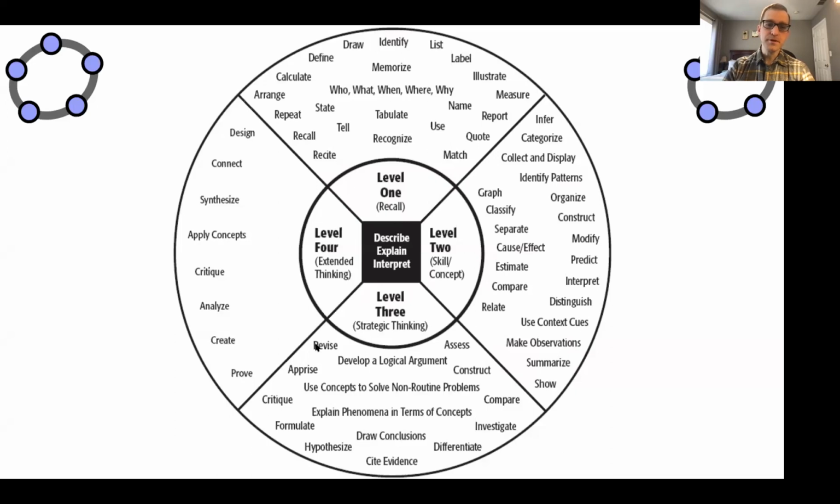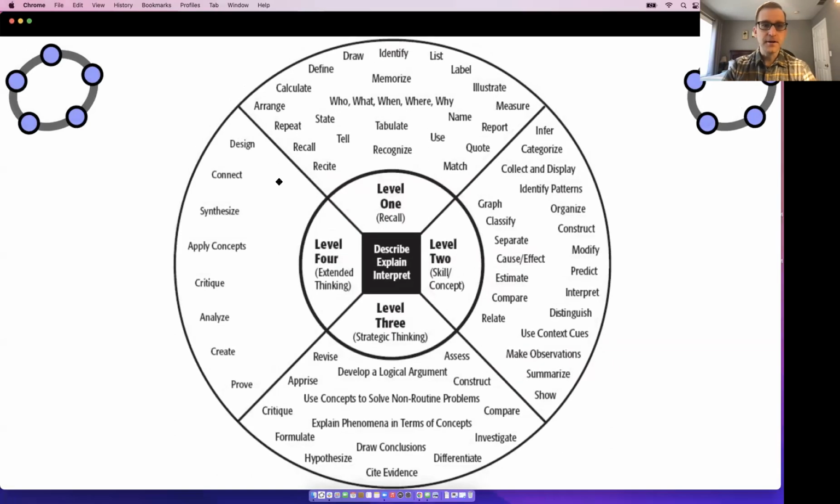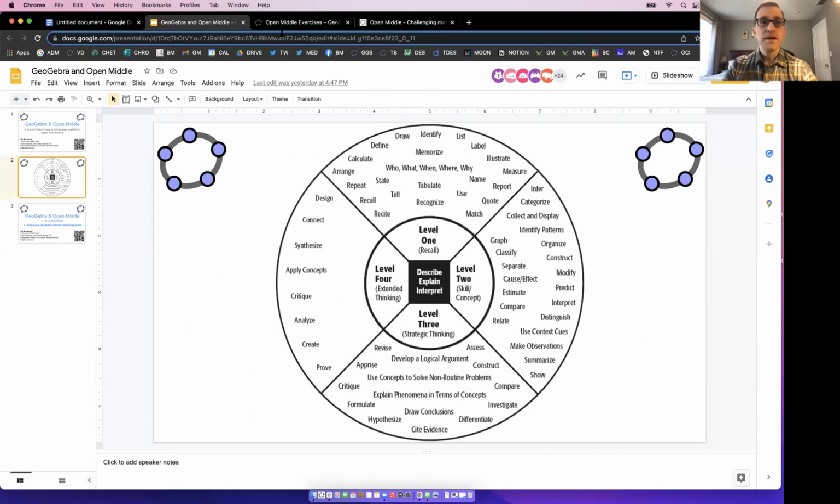Okay. So Open Middle tends to go over in here. All right. So let me escape out of here and let's actually start really playing. And through this, we're also going to learn how to use GeoGebra Classroom too. Many teachers, the learning curve at GeoGebra, it's intuitive, but at the same time, we as teachers don't have time to, that's why we're here, a lot of us today on Saturday, right?